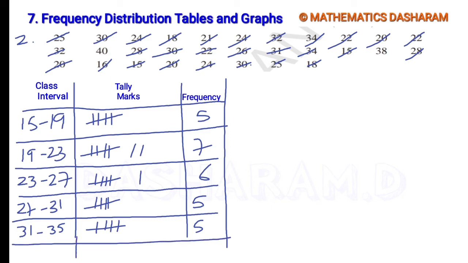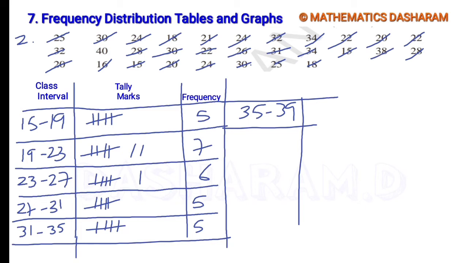Here we don't have space, so that is why I am writing the next class interval here, 35 to 39. So 35 to 39 means up to 38.9. Here only 1, I think. Yes, only 1.